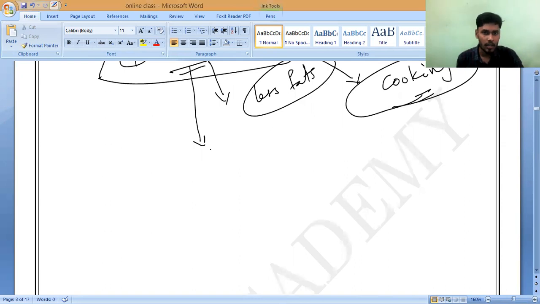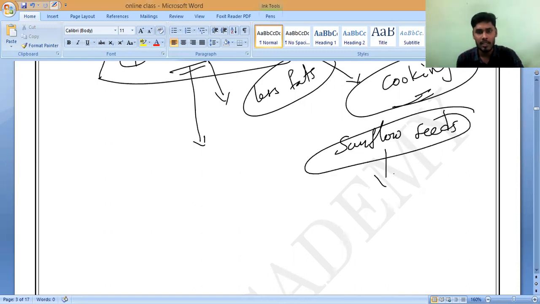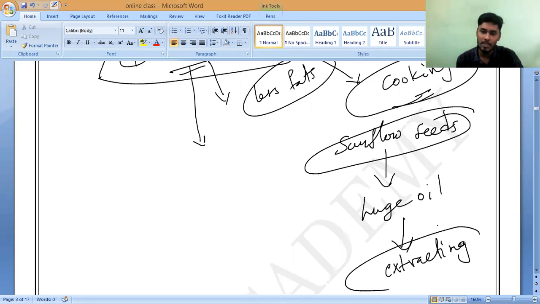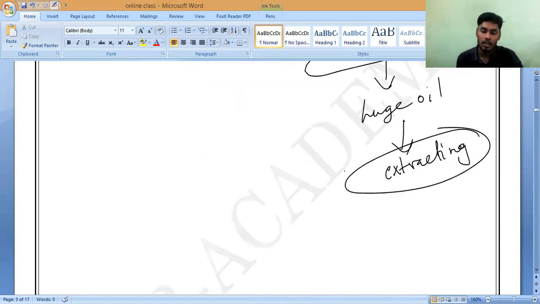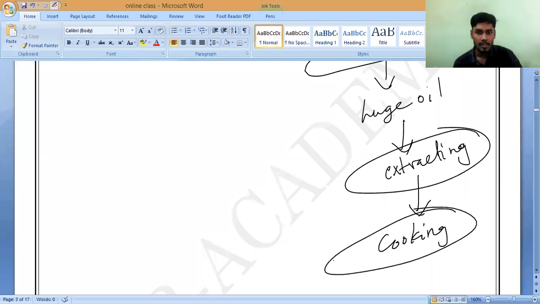Sunflower seeds will be present, and these seeds contain a huge amount of oil. This oil we are extracting, correct or not? By crushing them in a machine, we extract the oil, which we are using for cooking purposes. That is what we use as sunflower oil.